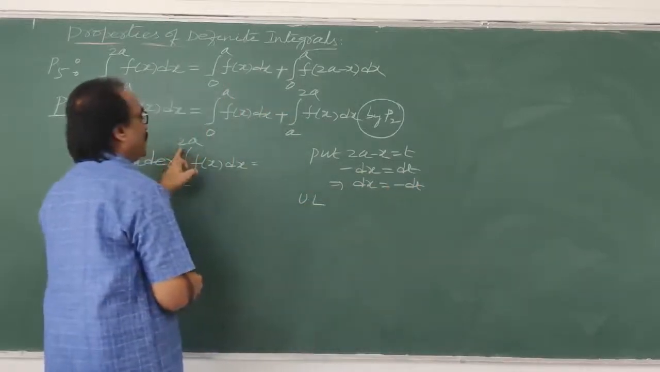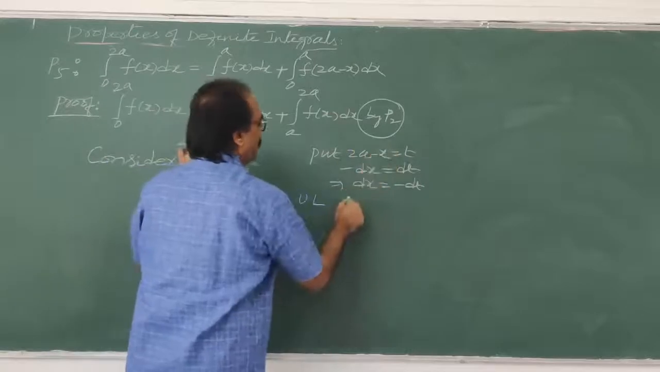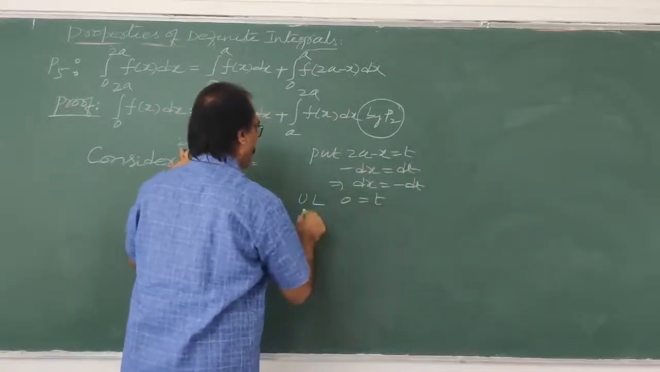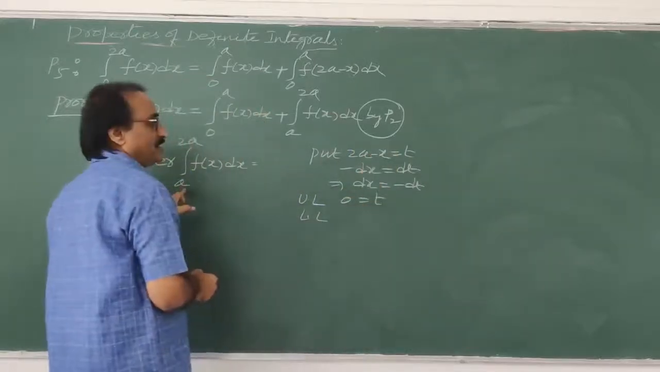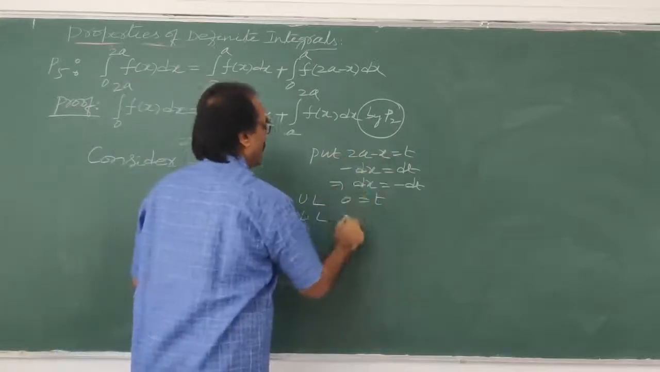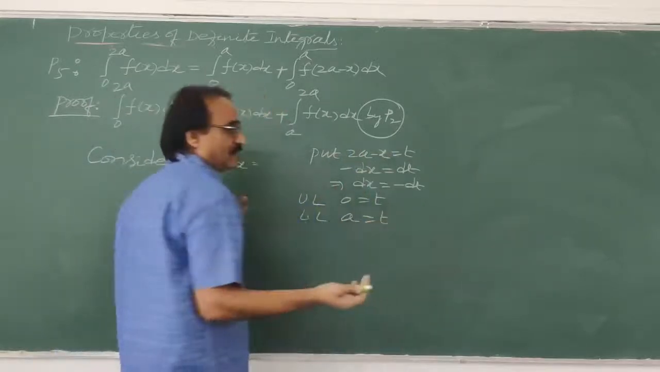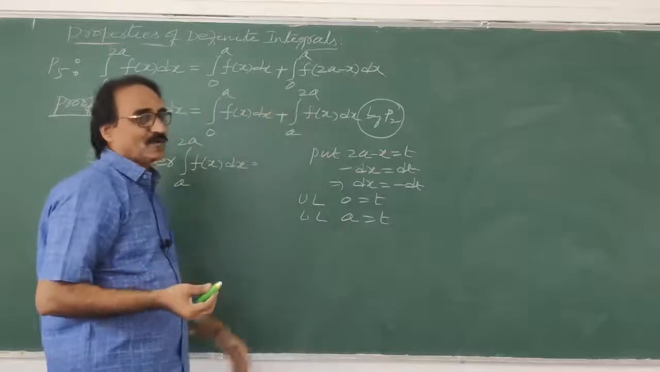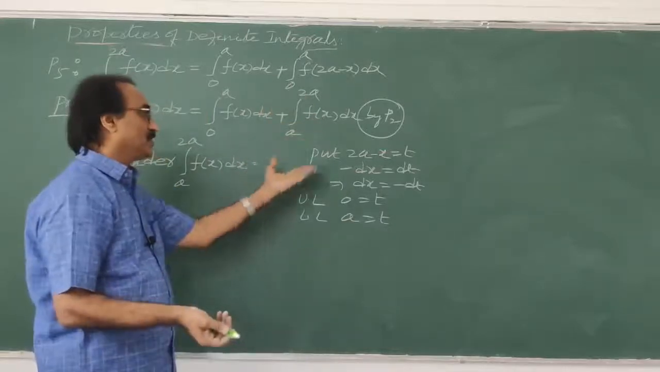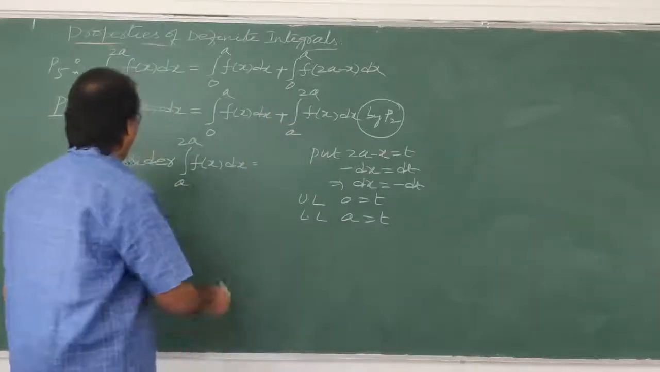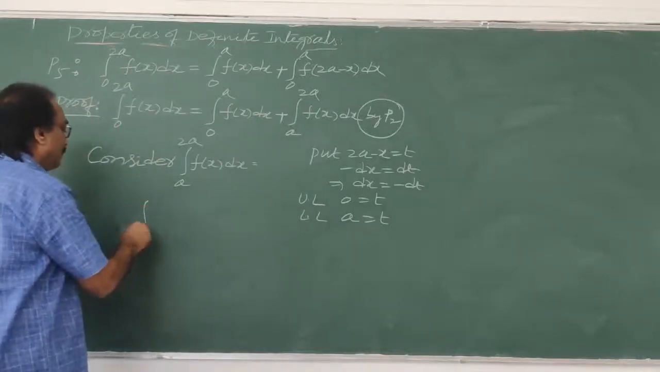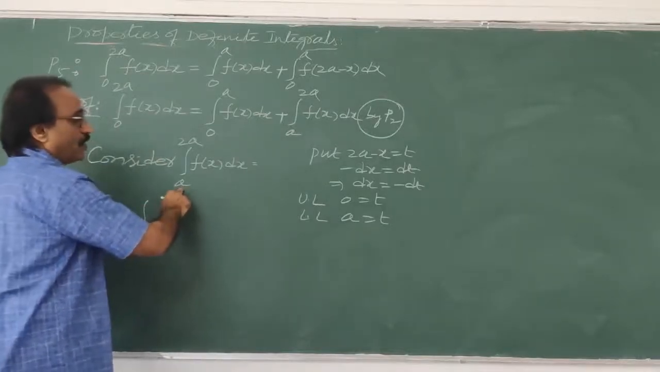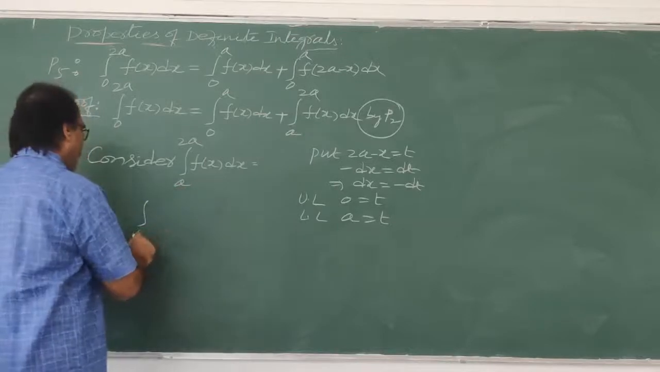What is the upper limit here? 2a. 2a minus 2a is 0. The upper limit is 0. What is the lower limit? a. 2a minus a, you write here. So in all the three problems I am doing the same thing. Whatever is given, I am taking the substitution and substituting the upper limit and lower limit. Now the integral, in place of the lower limit, a only is there.